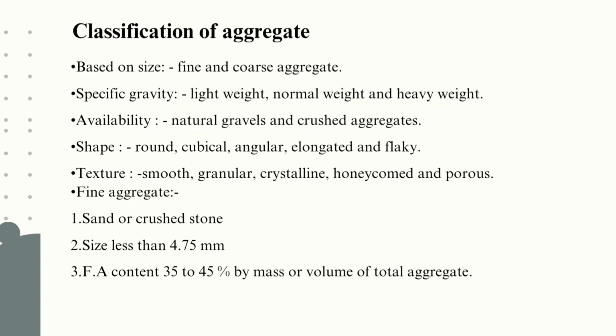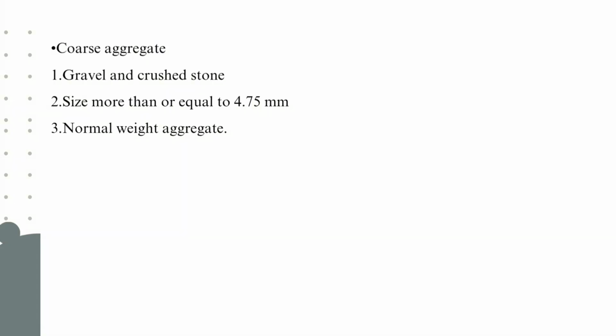Classification of aggregate based on size: fine aggregate and coarse aggregate. Based on specific gravity: lightweight, normal weight and heavy weight. Next is natural gravel and crushed aggregates. Depending on shape: round, cubical, angular, elongated and flaky. Based on texture: smooth, granular, crystalline, honeycomb and porous. Then next is fine aggregate and another is coarse aggregate.